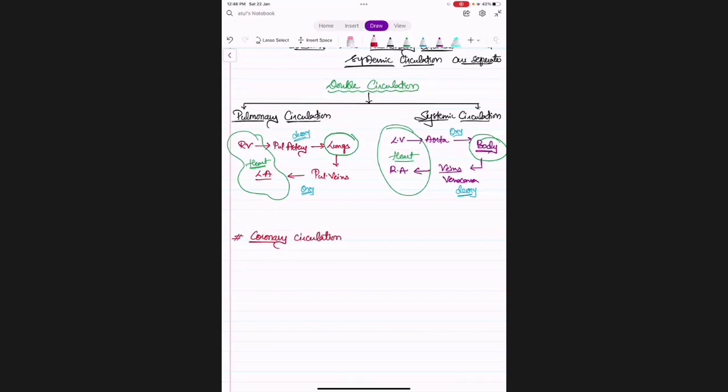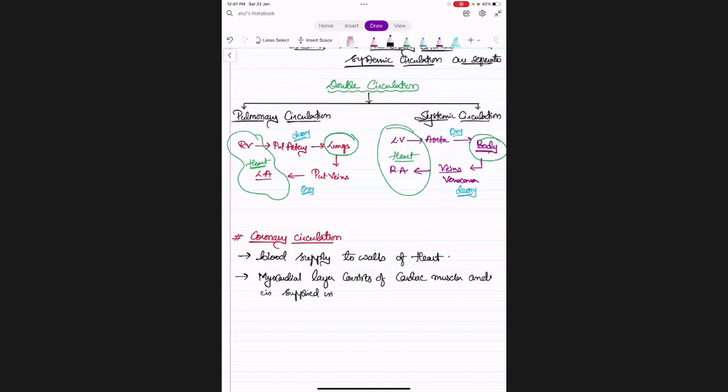Coronary circulation is also present. Coronary circulation is nothing but blood supply to the walls of the heart. Okay, so the myocardial layer consists of cardiac muscles, and is supplied with coronary blood vessels.